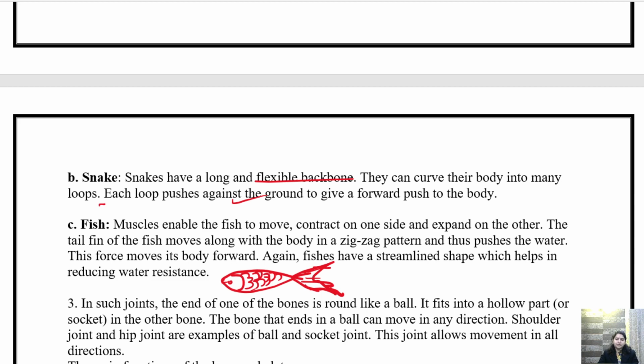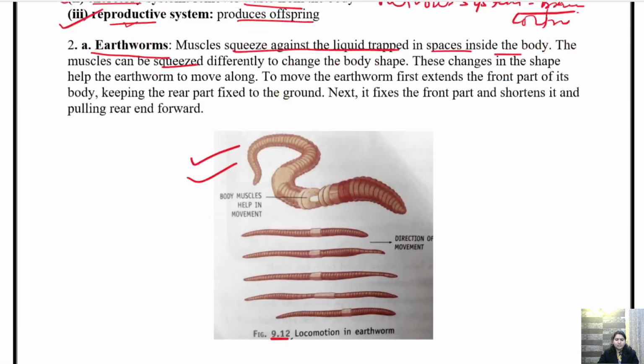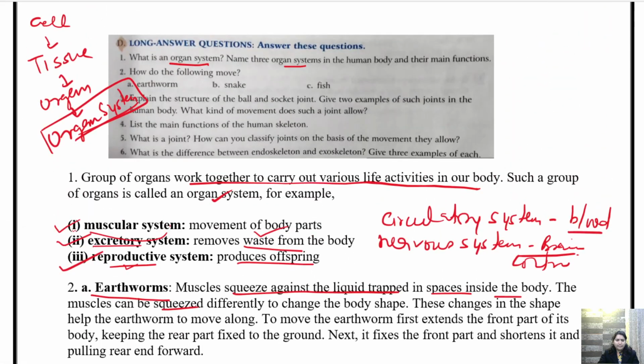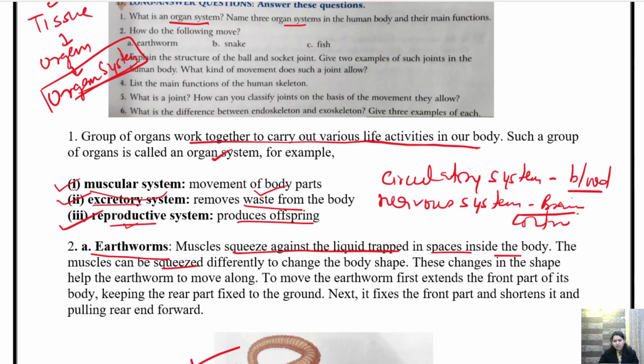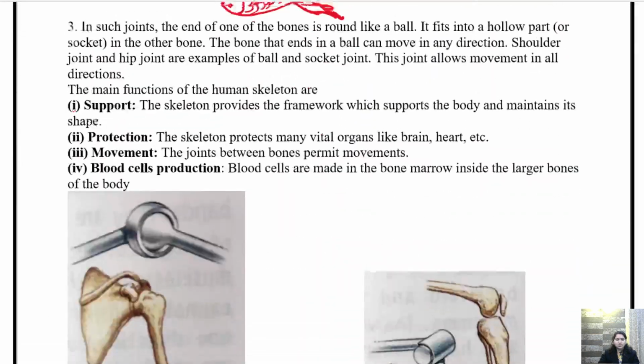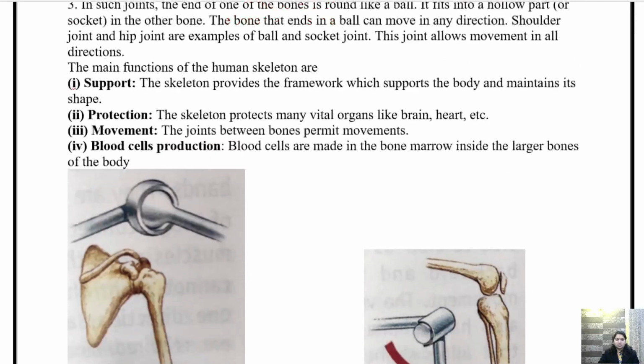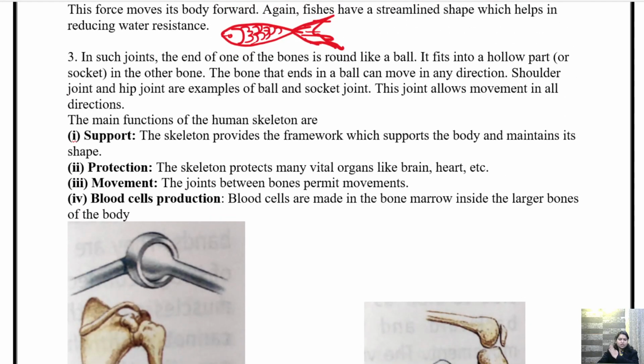Okay, children. Now coming on to question number 3. Explain the structure of a ball and socket joint. Give 2 examples of such joints in the human body. What kind of movement do such joints allow? So where is the ball and socket joint found, child? A ball and socket joint is at the shoulder, isn't it? So what do they do?